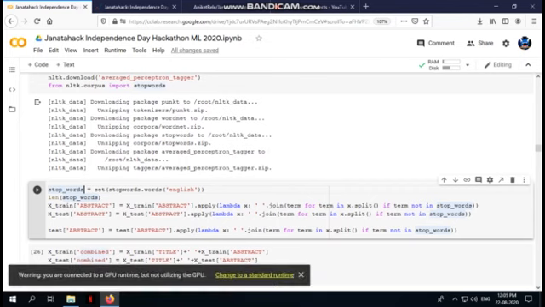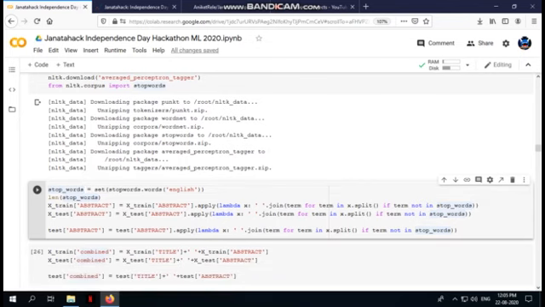Okay, so after that what I have done is that, as I told you, I'm not going to remove any words from the title column, so I'm only going to do it on the abstract column. Okay, we have applied a lambda function which says that if the term is not there in stop words, then we are going to select that term, that means the word, and we are going to join each and every word which is not there in the stop words with a space. Okay, so this basically removes all the stop words from your column.